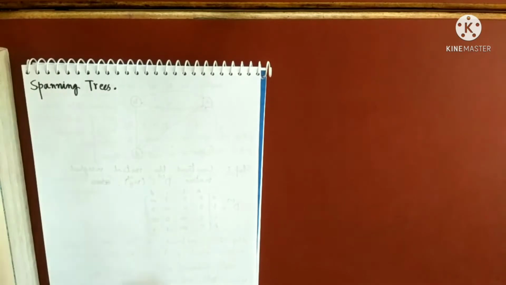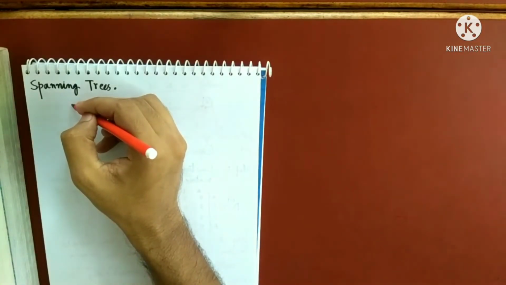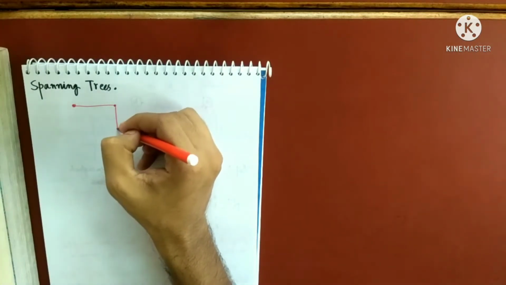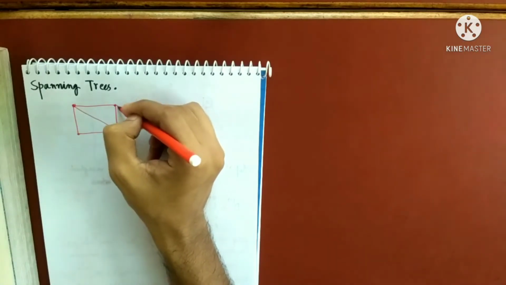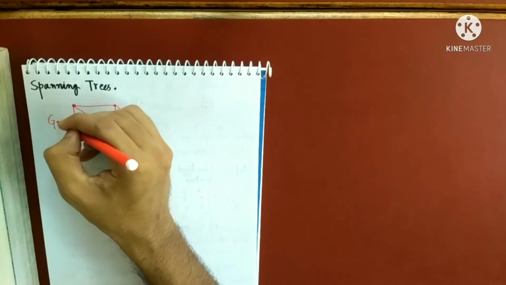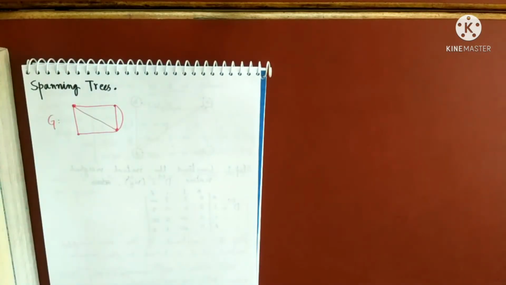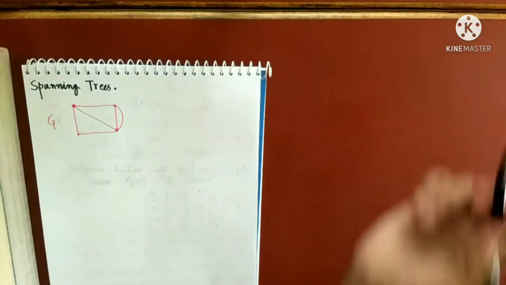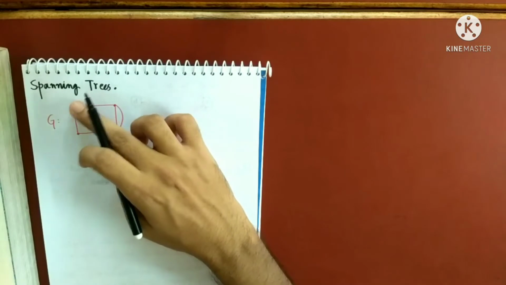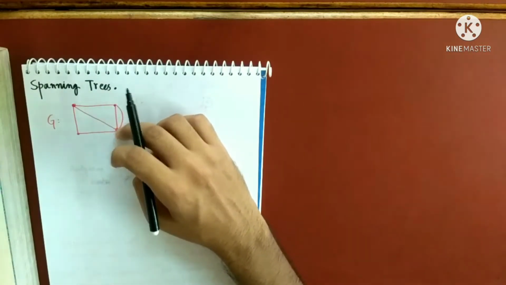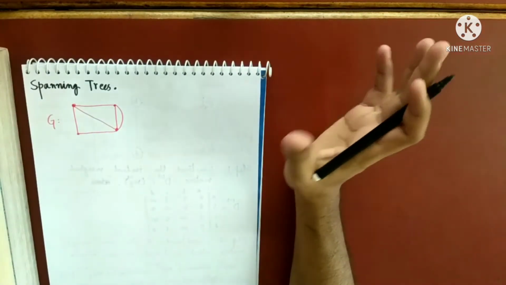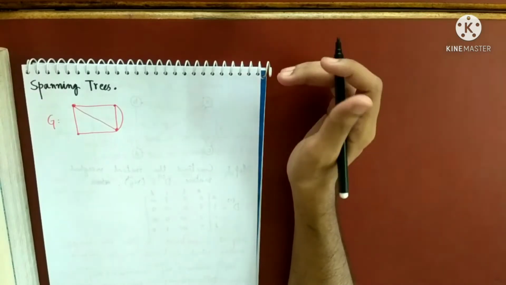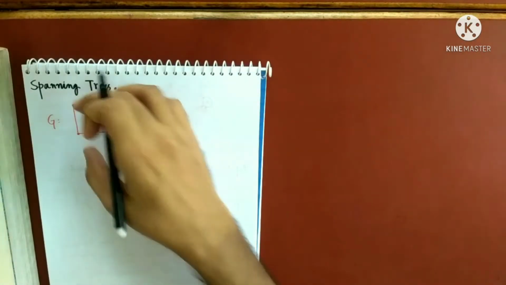When I'm talking about spanning trees, if I give you any graph, any connected graph. So let me give you any connected graph. So this is some connected graph, right? G. Now what is the meaning of the spanning tree? Definitely G is not a tree as it contains loops, parallel edges and a cycle. G is not a tree anymore. So my target is to extract a tree from here.